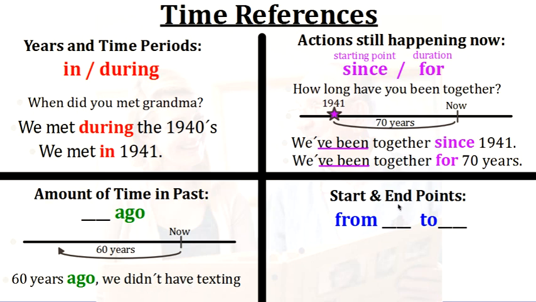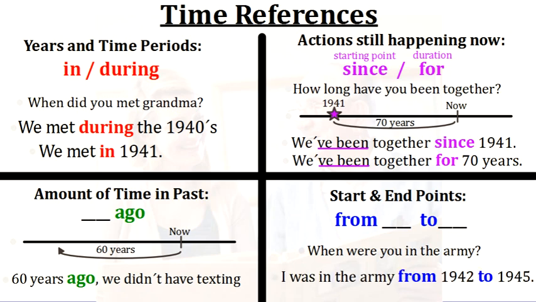Okay, let's look over here. When we want to talk about when something started and ended, we have a start and end point. We use from and the time, and then to, and again the time. So, for example, Abby asked her grandpa, when were you in the army? Right? And he was remembering, and he said, I was in the army from 1942 to 1945, right?